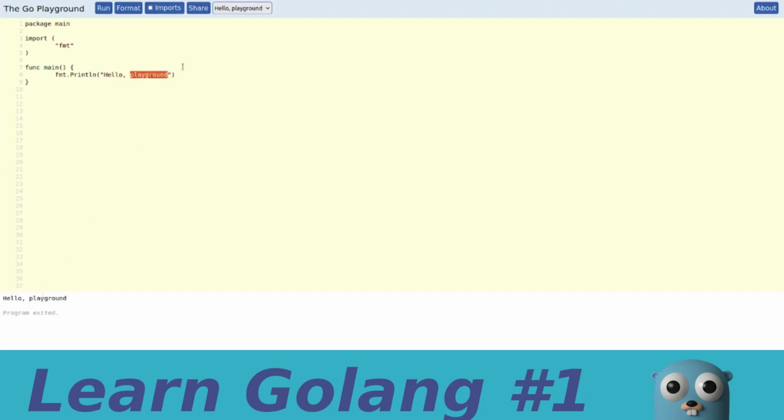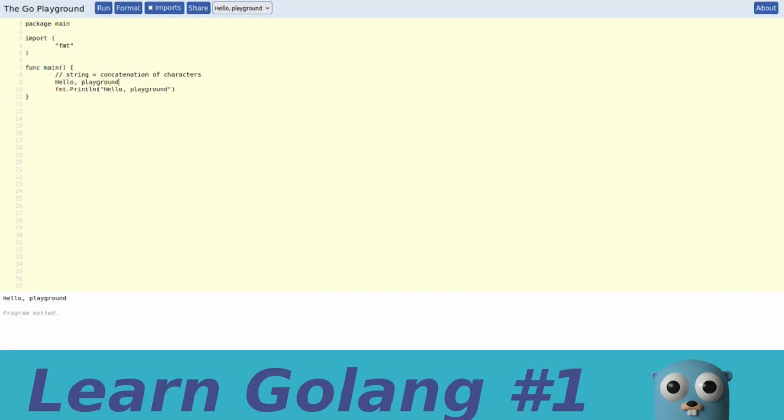So this is the instruction that tells the compiler to print inside the terminal the string that we want. For now, just think of a string as a text, a concatenation of characters. So hello comma playground is an example of a string.